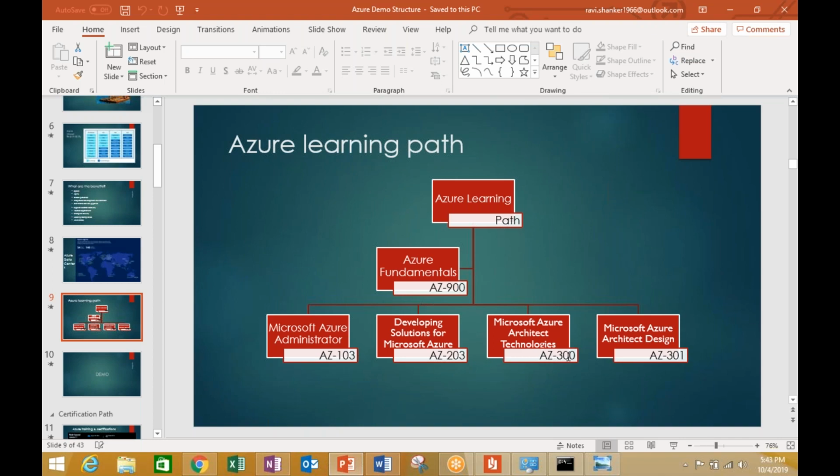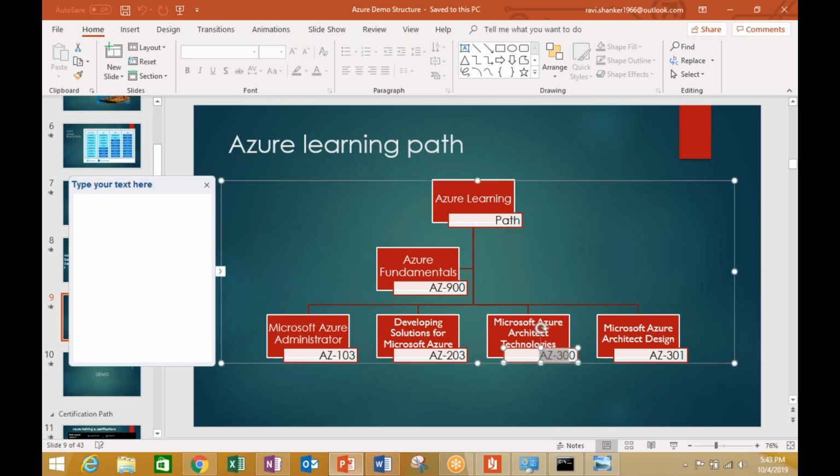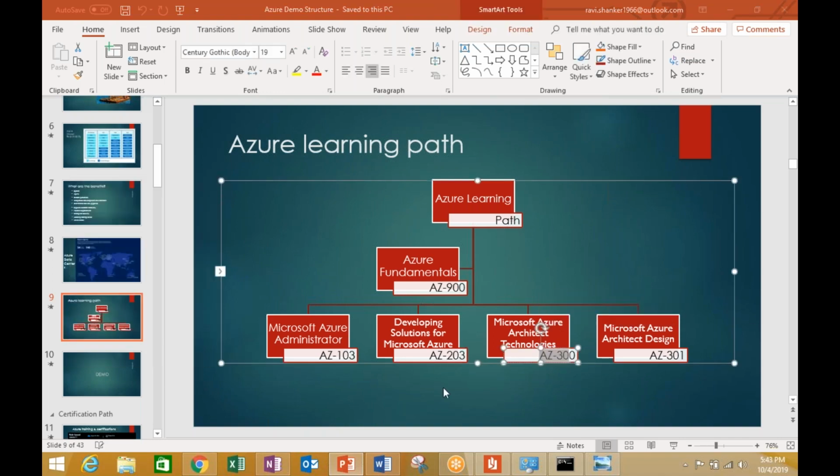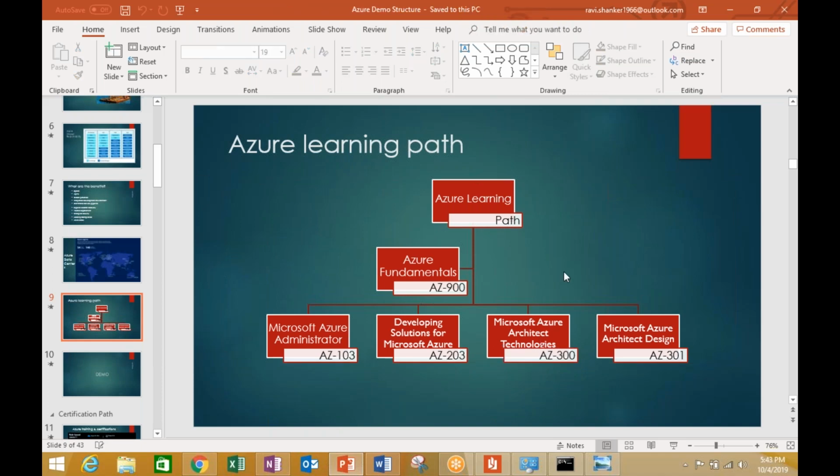You are interested in this part? Are you saying Azure 300? So you are looking at a faculty who will cover this for you, or what exactly is your doubt? Yeah, actually I need to complete the certification of Azure 300. Some of my colleagues guided me to learn the Azure 300.